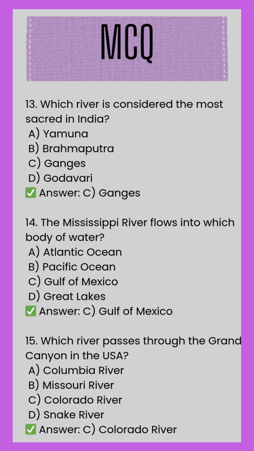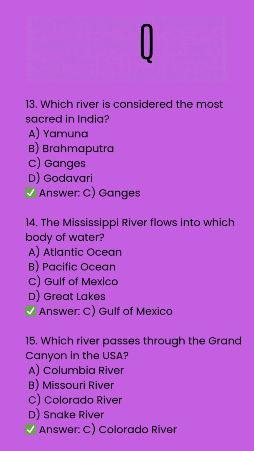A. Atlantic Ocean. B. Pacific Ocean. C. Gulf of Mexico. D. Great Lakes. Correct answer. C. Gulf of Mexico. 15. Which river passes through the Grand Canyon in the USA? A. Columbia River. B. Missouri River. C. Colorado River. D. Snake River. Correct answer. C. Colorado River.